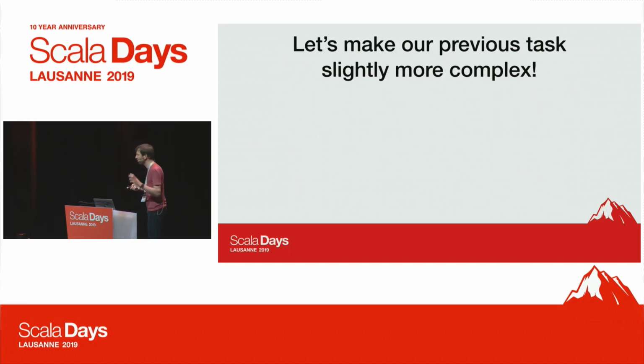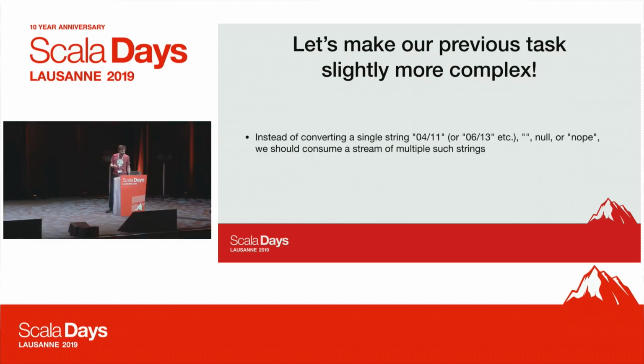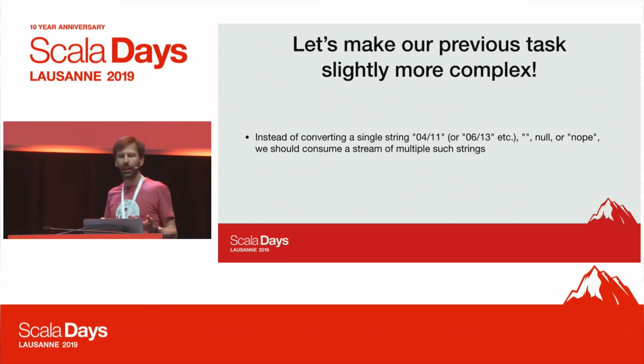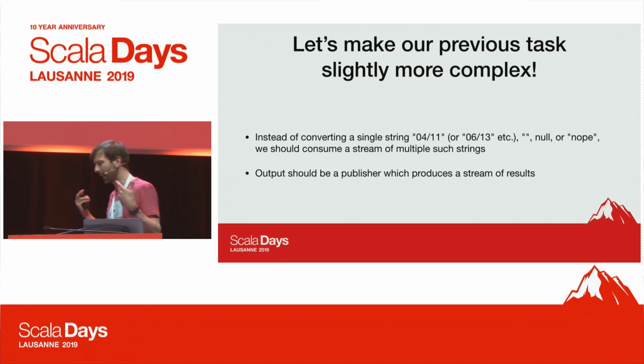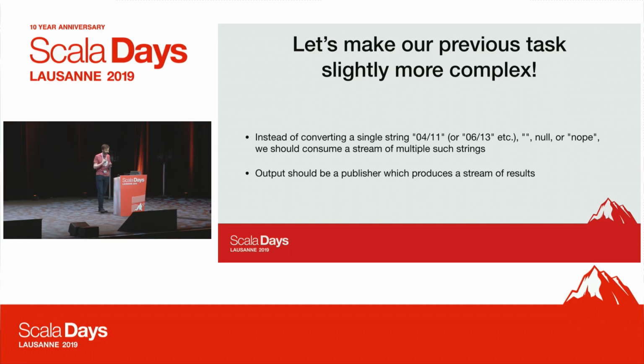But let's do something more complex so that we test the limits here a little bit. And so how about instead of converting a single string, we need to consume a stream of multiple strings. And also, the output of our solution should actually be a publisher that produces multiple results. So it's not enough to just return a future that eventually is completed.